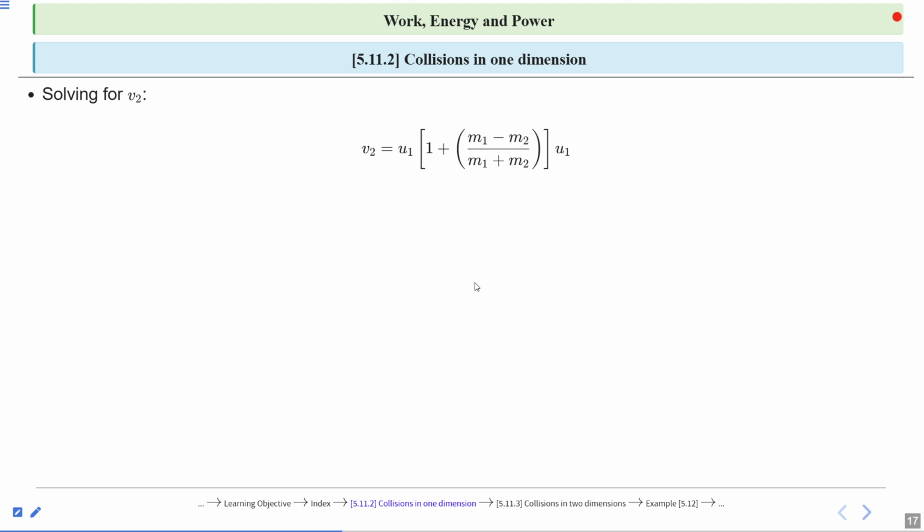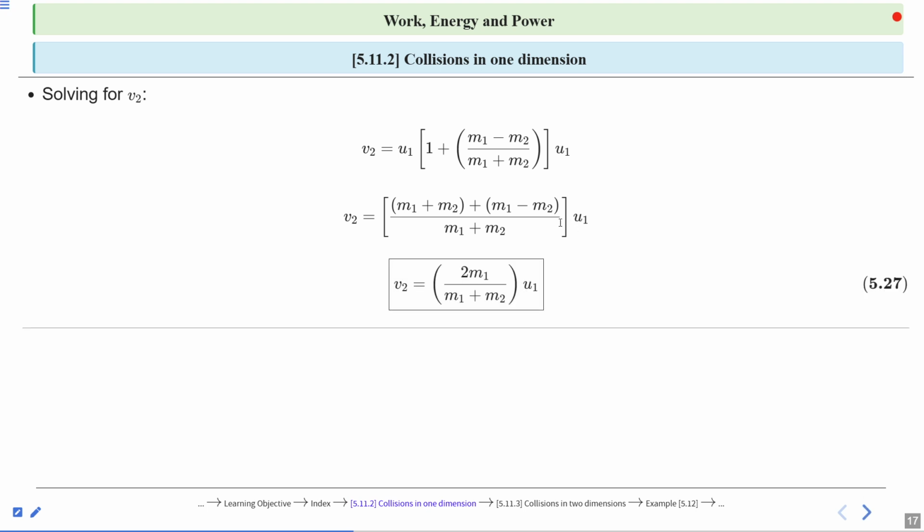When we take LCM, it will be (m1 plus m2) plus (m1 minus m2), into u1. So the m1, m2 cancel out. The remaining term is 2m1 divided by (m1 plus m2) into u1. Clear? So this is the velocity of object having mass m2 after collision. Clear?